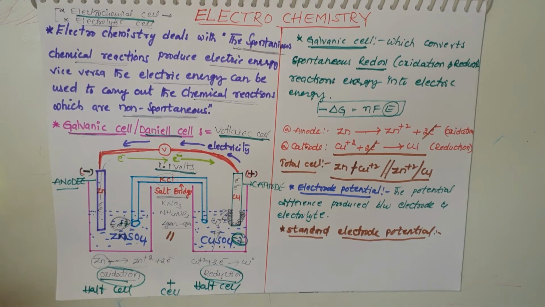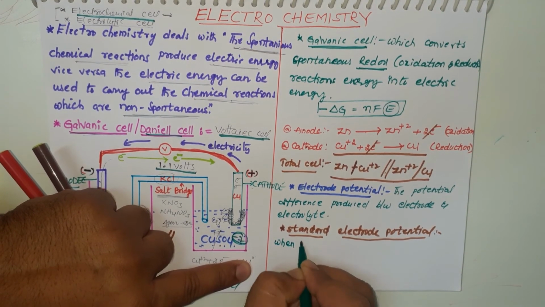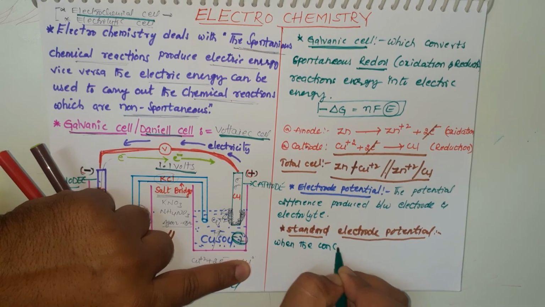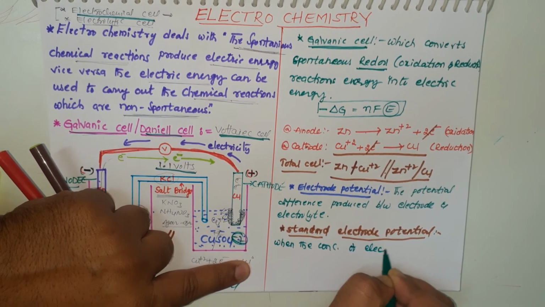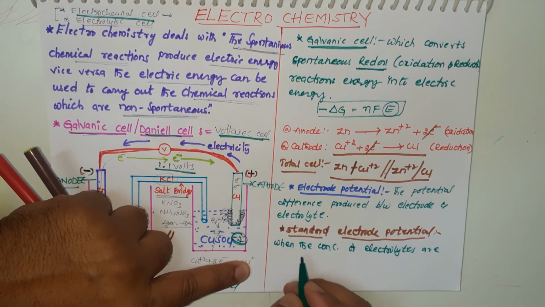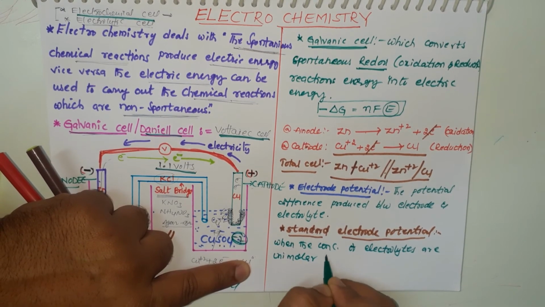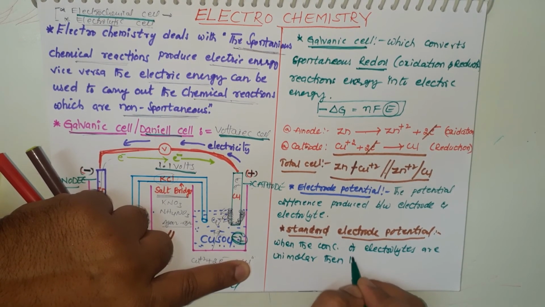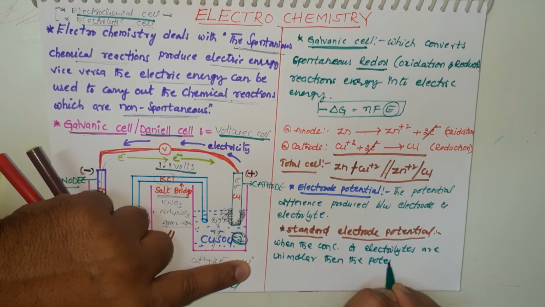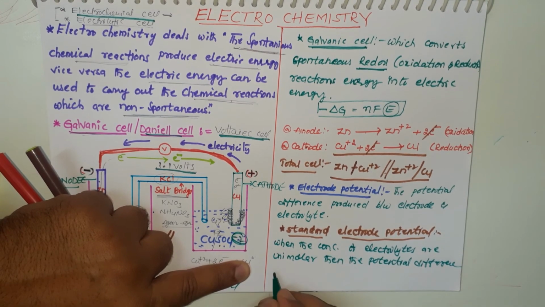When the concentration of the electrolytes is unimolar, then the potential difference is known as standard electrode potential.